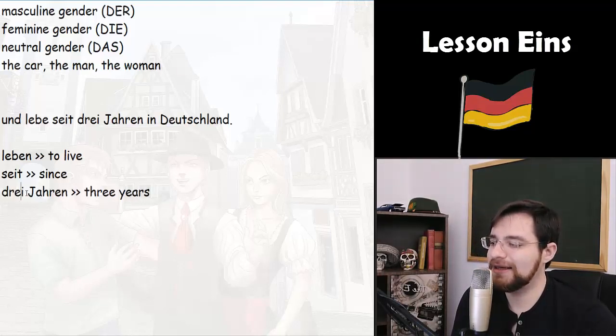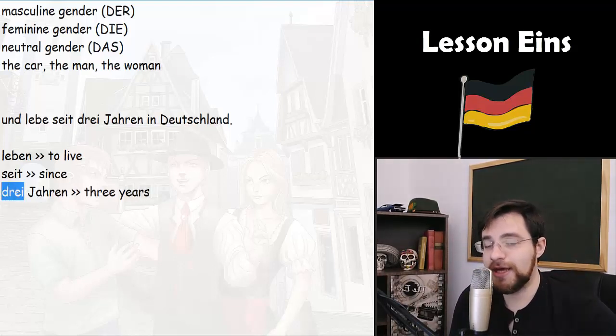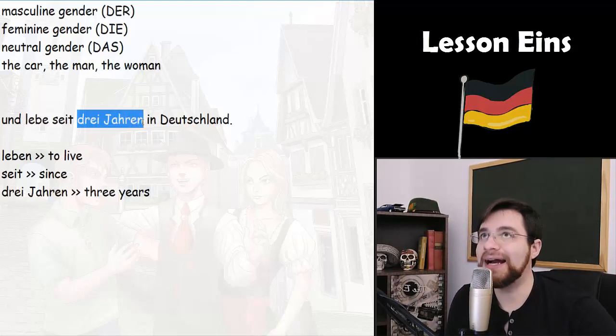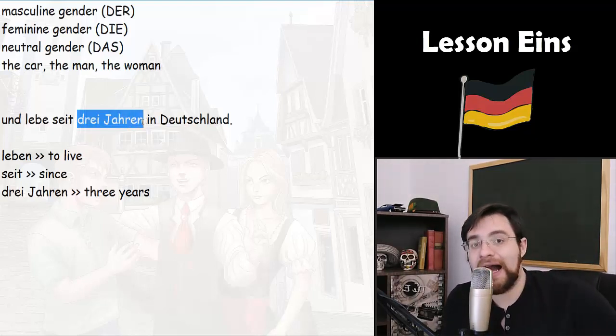3 Jahren, here a number 3, and the word Jahren, it's the plural form of the word year. Seit 3 Jahren. Pay attention to the pronunciation. 3 Jahren.